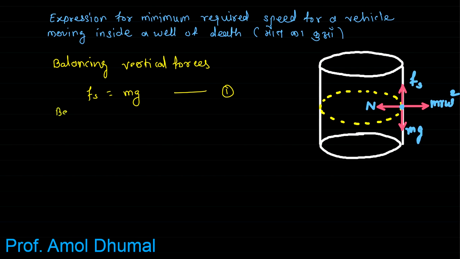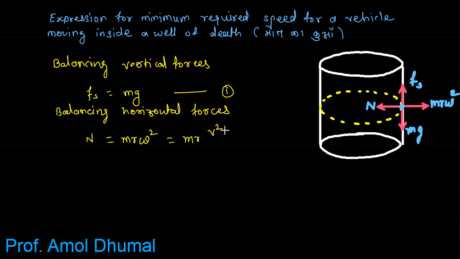Then balancing horizontal forces: N is equal to m r omega square, which is equal to m v square upon r square. Substituting the value of omega, N is equal to m v square by r.